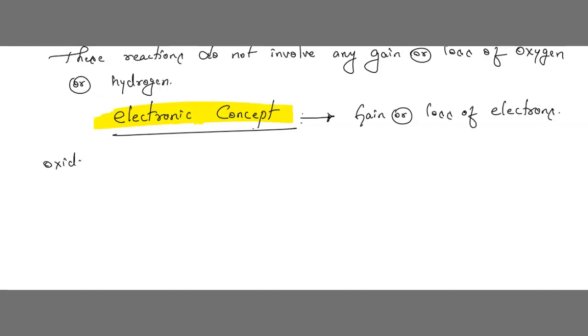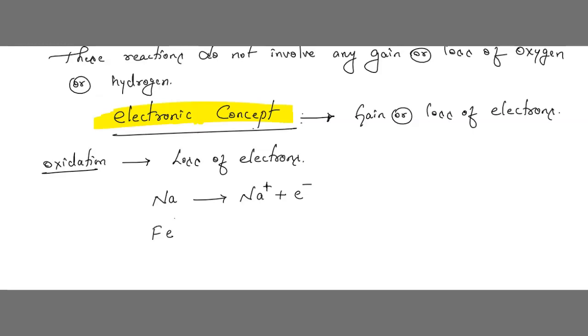So if you want to say whether it is oxidation or not, then it should involve loss of electrons. If there is loss of electrons, then we call it oxidation. Example, first it was Na, now it is becoming Na plus plus e minus, meaning from Na we are removing the electrons. So this is oxidation.